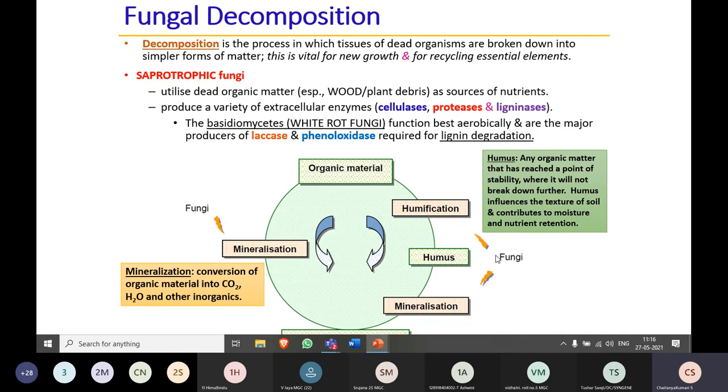This again is done by the fungi. From the humus, the minerals are absorbed by these fungi by a process known as mineralization. Mineralization is the conversion of organic matter into carbon dioxide, water, and other inorganic material. Like this, the fungi are helpful in the decomposition of dead organic matter.